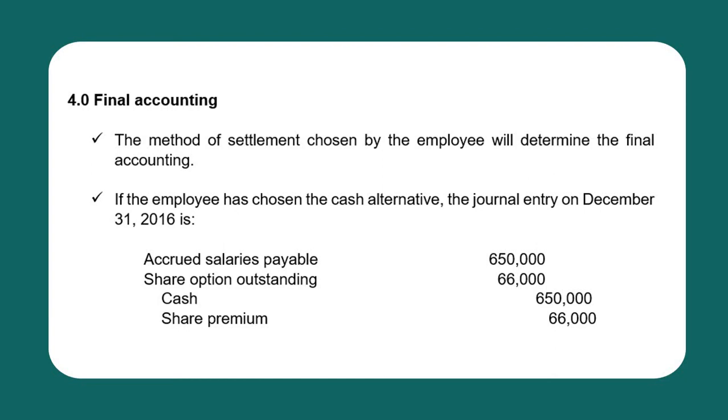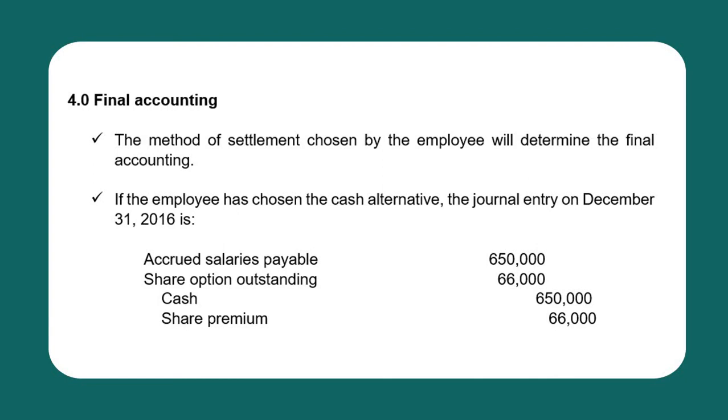So upon settlement, we'll just close the account. So we debit accrued salaries payable 650,000, and at the same time we will close also the share option outstanding with a balance of 66,000. And credit the cash representing the amount payment or the cash settlement to the employee.